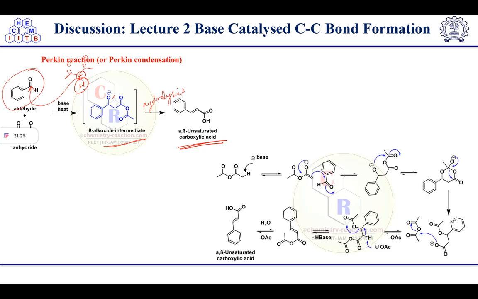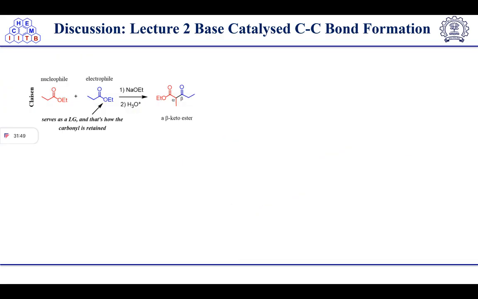Okay, the next one. I have discussed the mechanism here. You can see this type of intermediate formation is taking place. Then a cyclic intermediate will form, and hydrolysis at last will result in the product formation. Okay, so next we have discussed the Claisen.